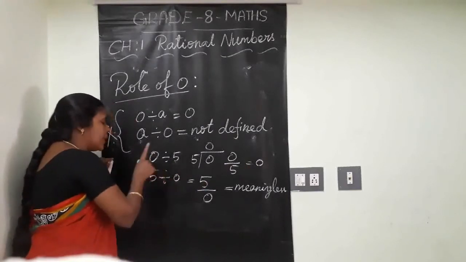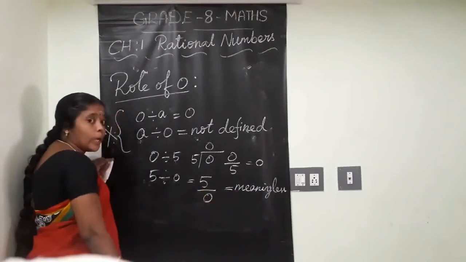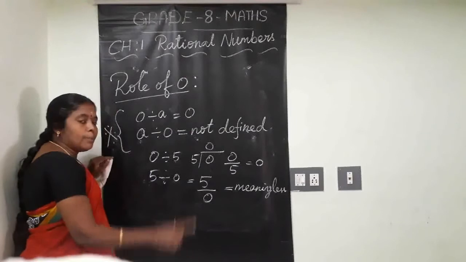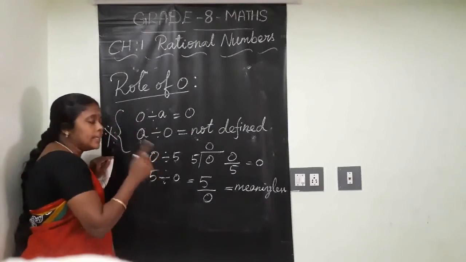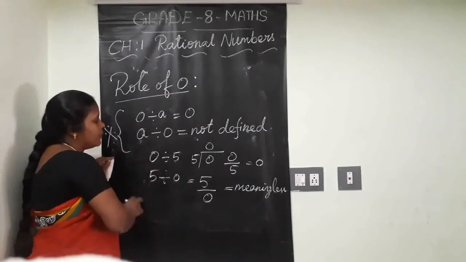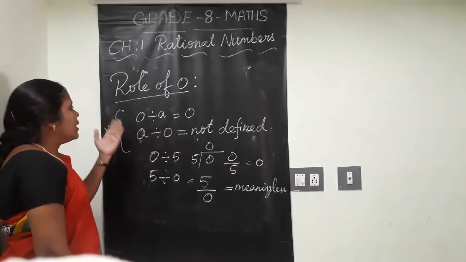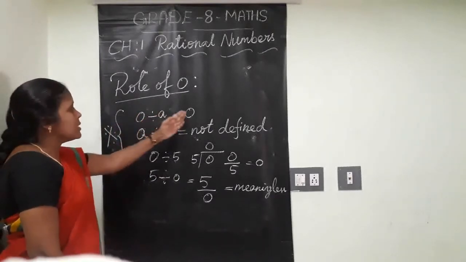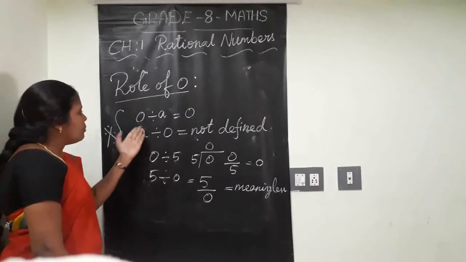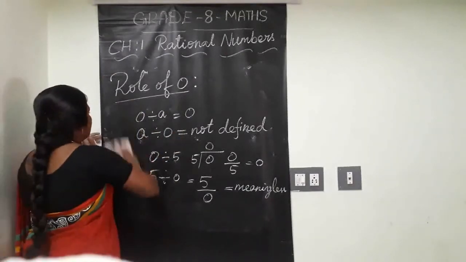Division of 0 by any rational number is always 0. Division of any rational number by 0 is meaningless. Why? Because the denominator has 0. But the condition of a rational is that the denominator should not be 0. So we proved the result like this. Division of 0 by anything is always 0. But division of anything by 0 is not defined. Understood? See, next property.